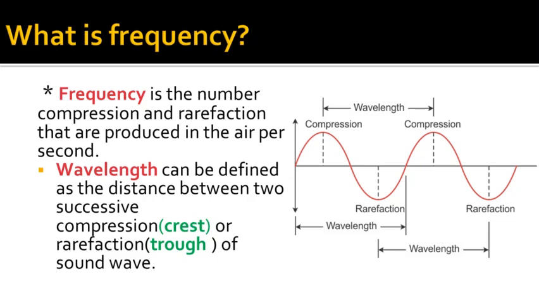Now students, compression is also known as a crest, and rarefaction is also known as a trough. So compression or crest and trough make one cycle of the wave. And the distance between successive crests or successive troughs is known as the wavelength.